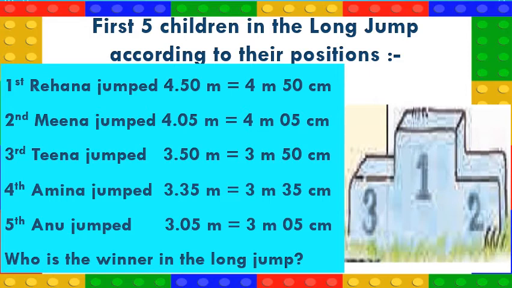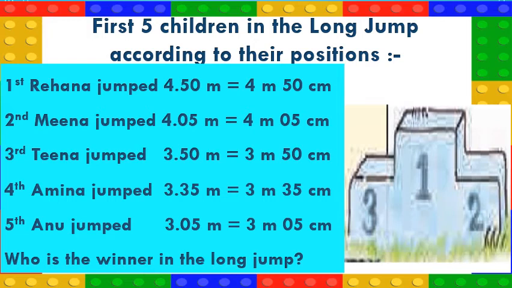First is Rehana. She jumped 4.50 meters, which is 4 meters and 50 centimeters. Second is Meena. She jumped 4.5 meters, which is 4 meters and 5 centimeters. Third is Tina.